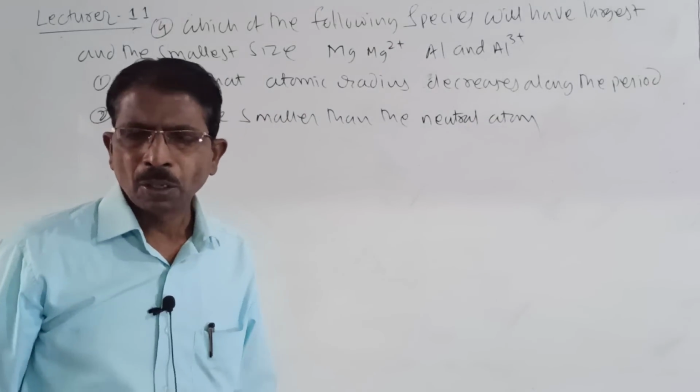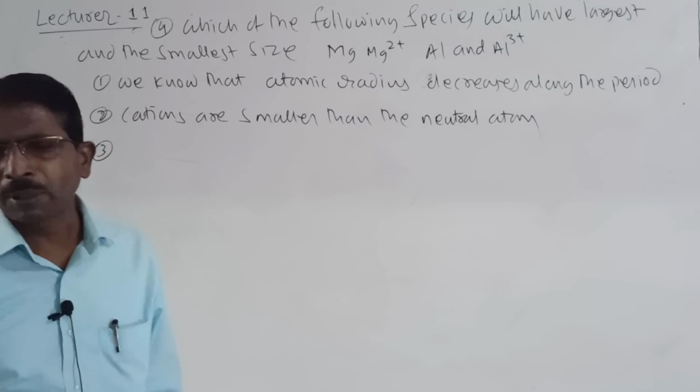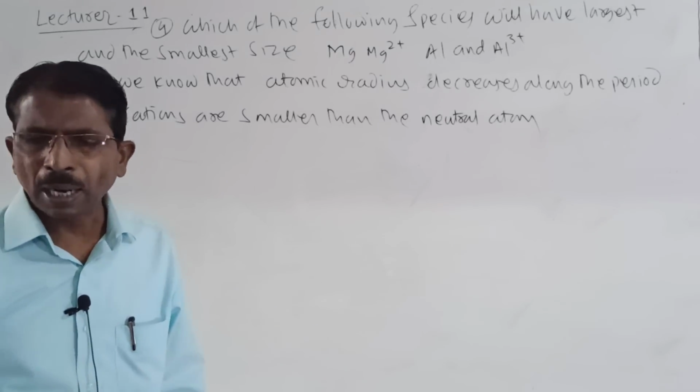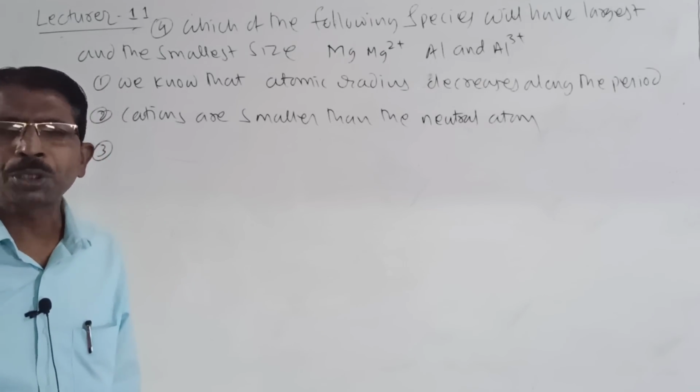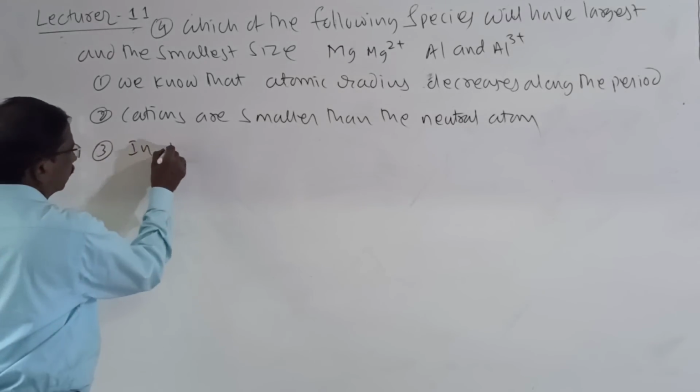And the third one, we know that in isoelectronic ions, the species which is having a larger positive charge has a smaller radius.